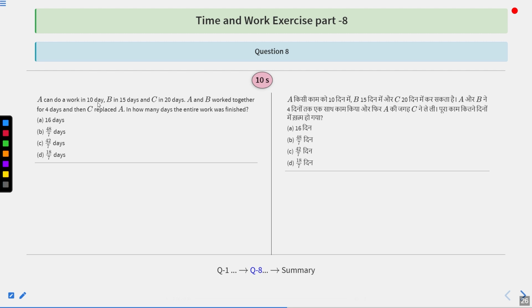A can do a work in 10 days, B in 15 days, and C in 20 days. A and B worked together for 4 days, then C replaced A. In how many days was the entire work finished? Options are 16 days, 48 upon 7 days, 42 upon 7 days, or 18 upon 7 days. These are the options given to us.